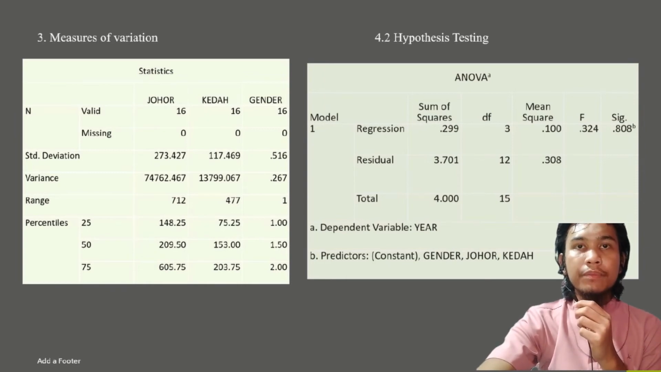For regression, the residual sum of squares is 0.299 and 3.701. Total is 4.000, then mean square 0.100 and 0.308. Mean F regression 0.324.